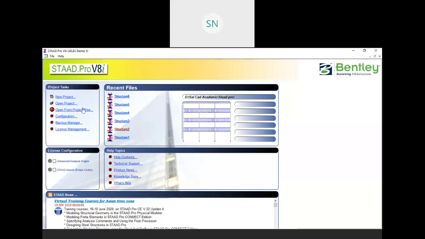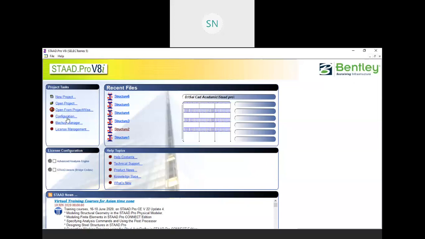That means if you have a server license or a network license in the organization, they prefer a network license, and at that time you will find this option. Right now it is disabled, as you can see. Sometimes more than 2 or 3 engineers are working on the same project. For that type of work we need a network license, and you will find these options there. You can open your project from ProjectWise.